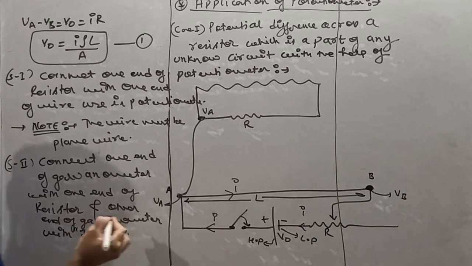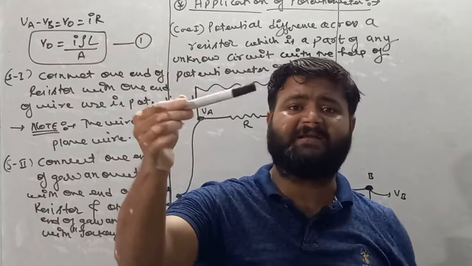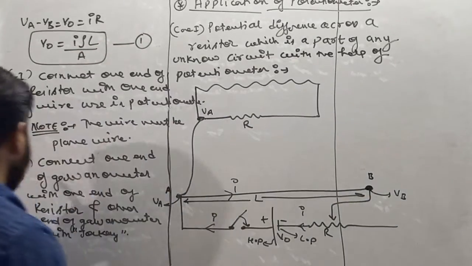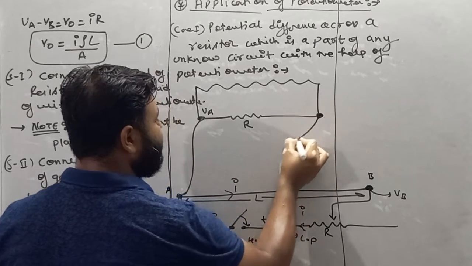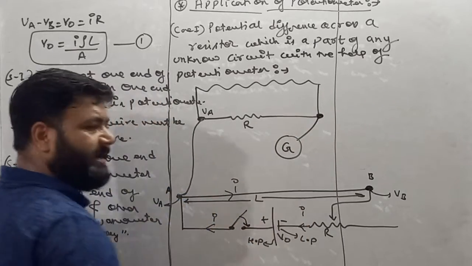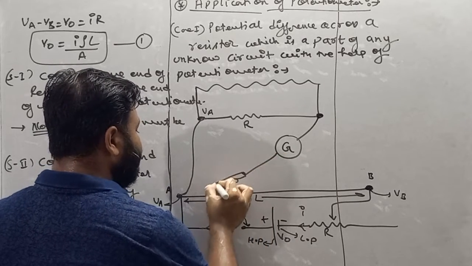See my dear student, a jockey is a device which looks like this pen, this marker. So we have to connect one end of this resistor with one end of the galvanometer, and the other end of the galvanometer with the jockey.